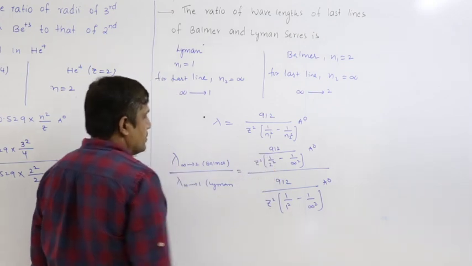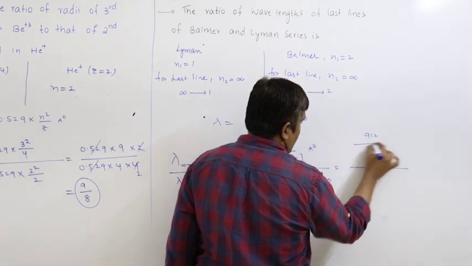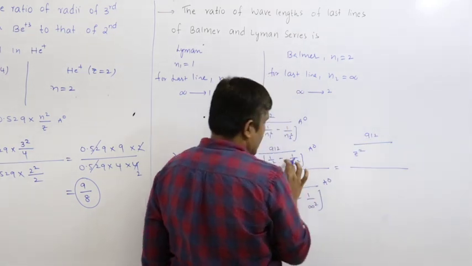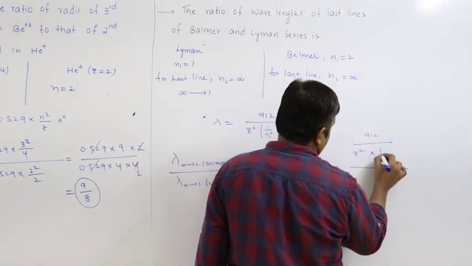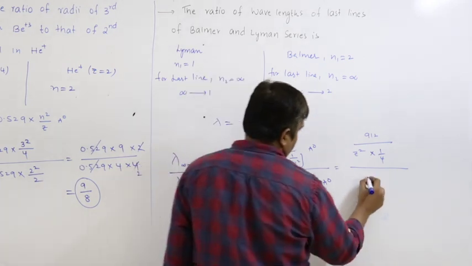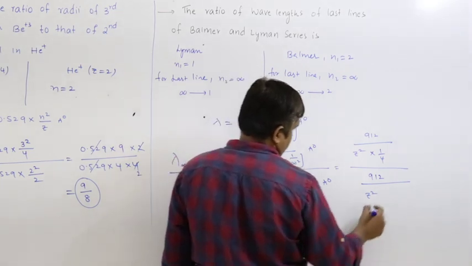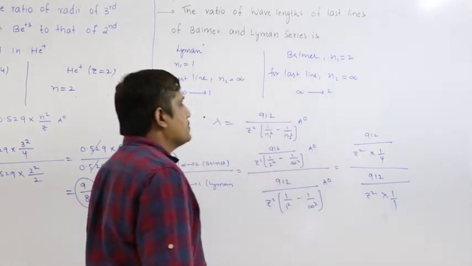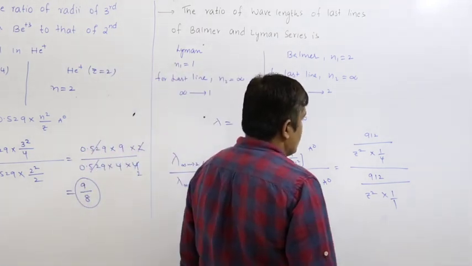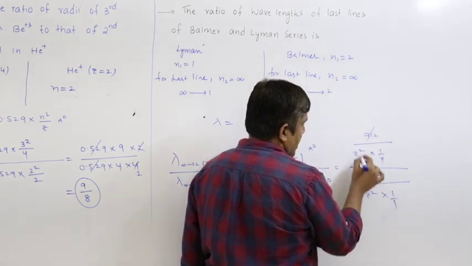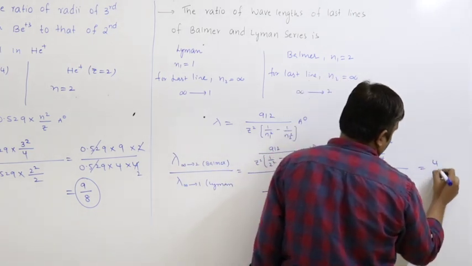So Z I can cancel, or otherwise let us simplify. So this is 912 by Z square, 1 by infinity is 0, so we will get 1 by 4. So Z square into 1 by 4, over simply 1 by 1. If you simplify, 912 will be cancelled, 4 goes to the numerator, so 4 by 1.